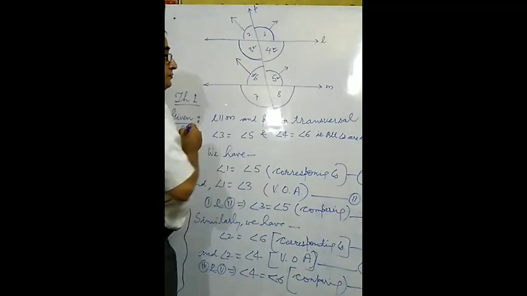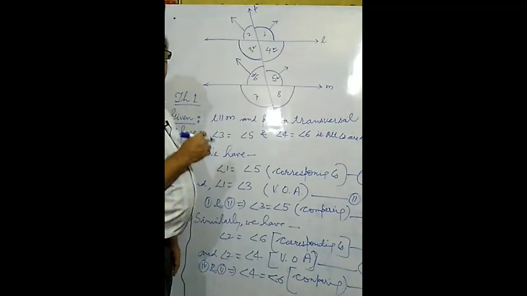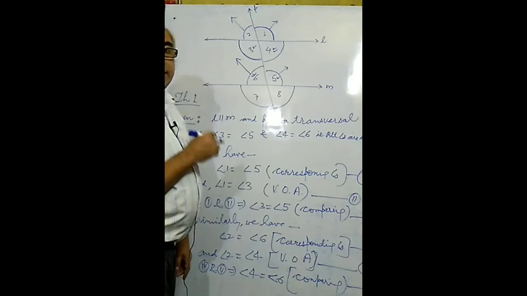So what meaning is there? Which type of pairs are there? These are pairs of alternate angles, alternate interior angles.